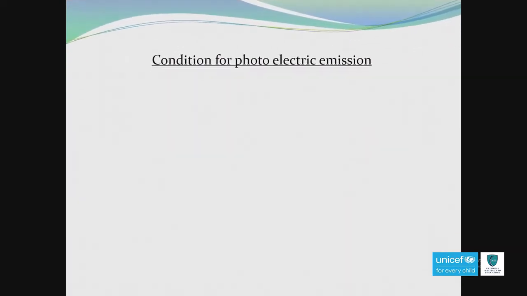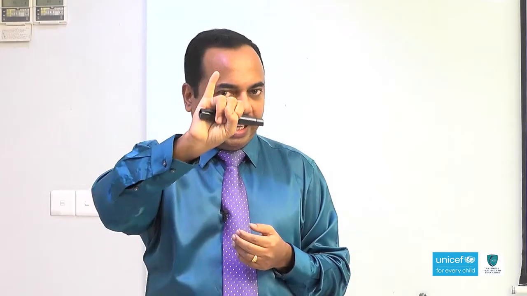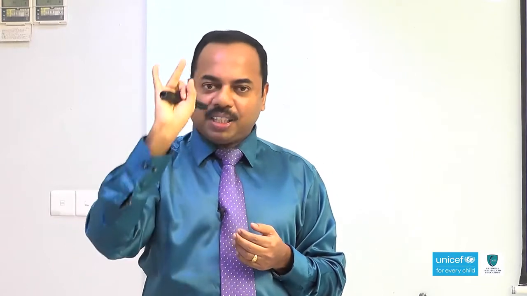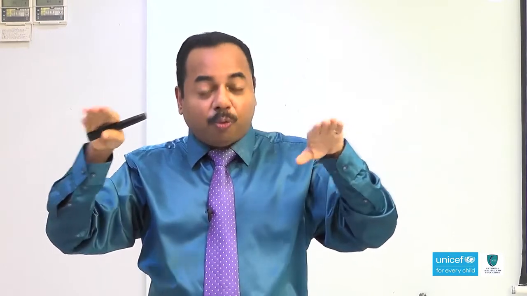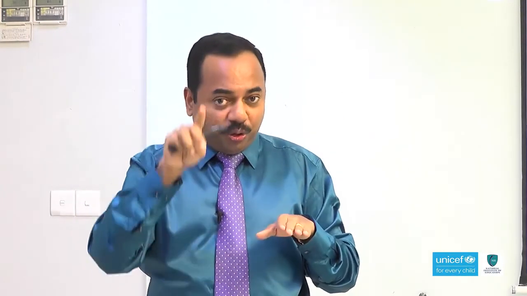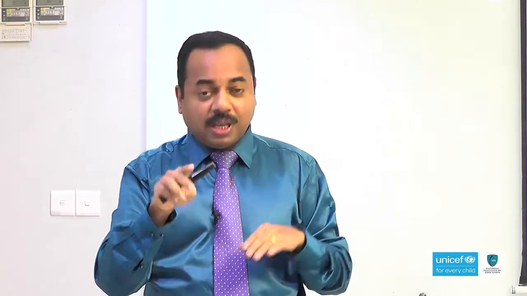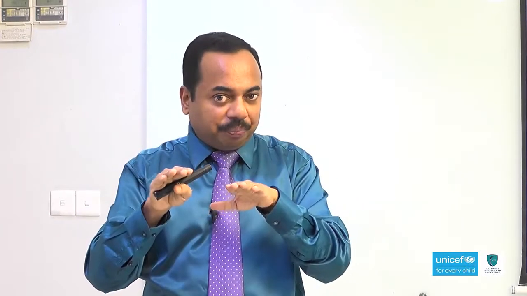Now we discussed some associated terms. Based on these terms, what are the conditions for photoelectric emission? Students still have some doubts about photons, metal surface, electrons. So, I can clear that. The incoming one is the photon. Its energy is capital E, its frequency is f and its wavelength is lambda. In a similar way, if you are considering the metal surface, the work function is phi, the threshold frequency is f0, and the threshold wavelength is lambda 0.